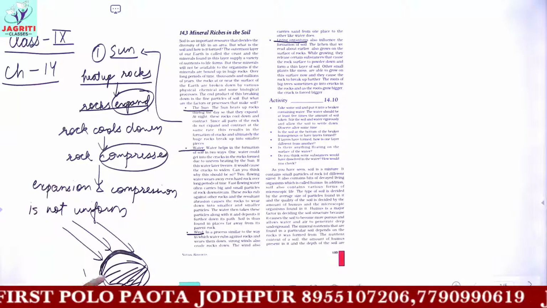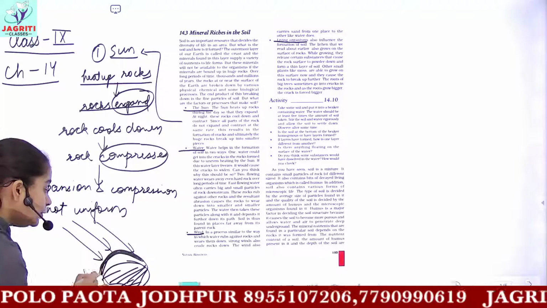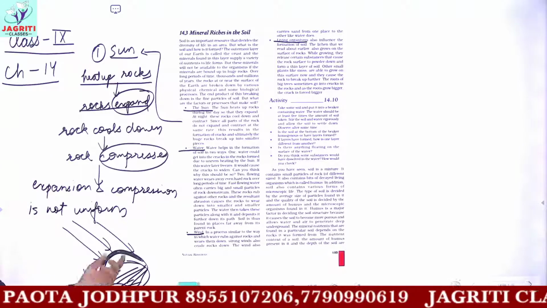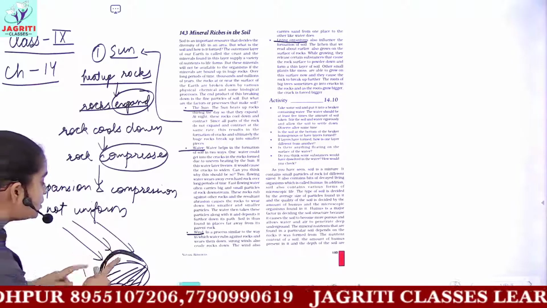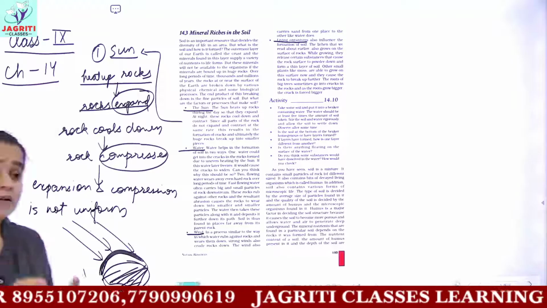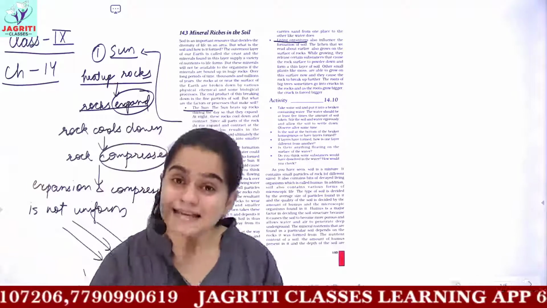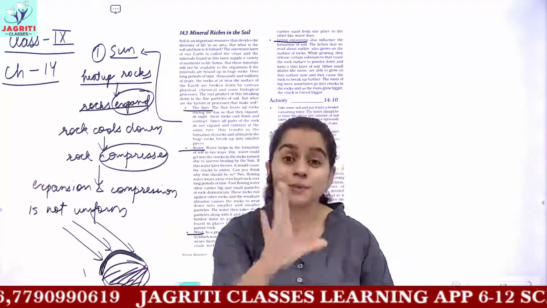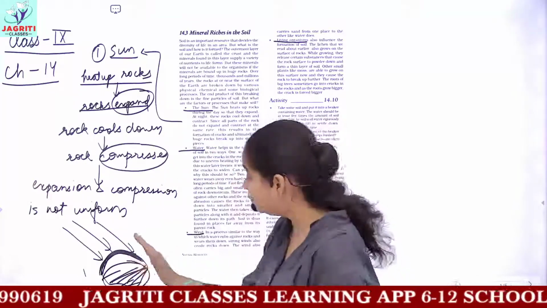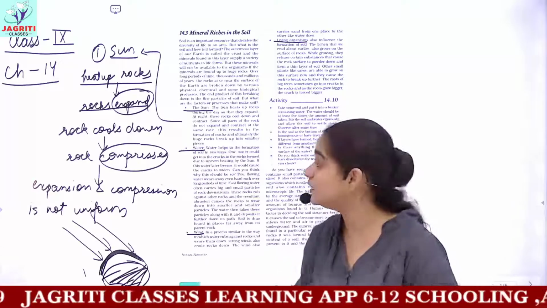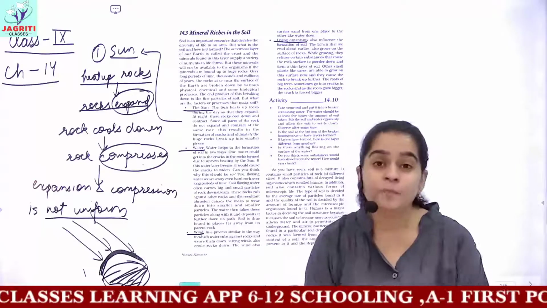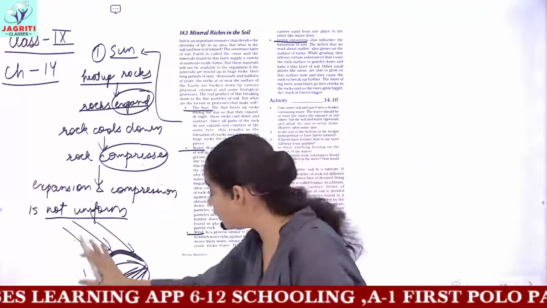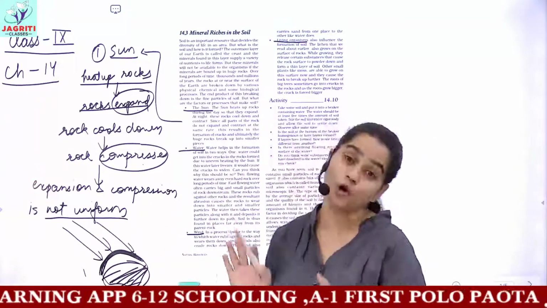So what will happen? This region would get heated up much faster compared to the lower region. Yes, the difference between the upper and the lower region would be very small, but the difference would be there definitely. Due to this difference of temperature, the rate of expansion and compression is not equal at the whole surface of the rock.